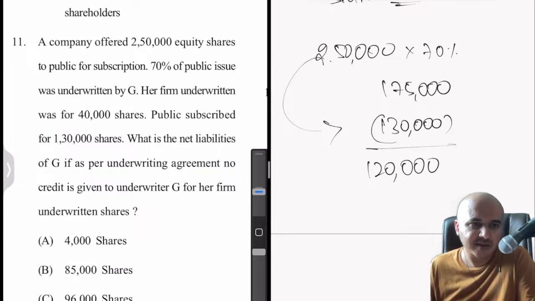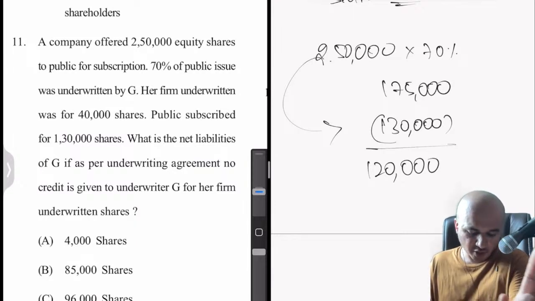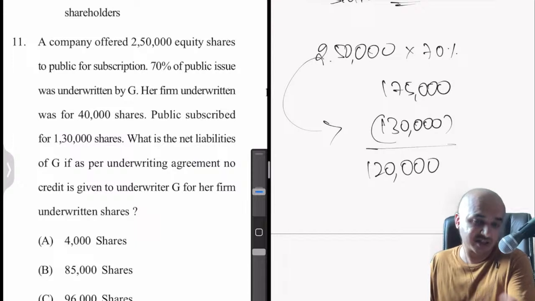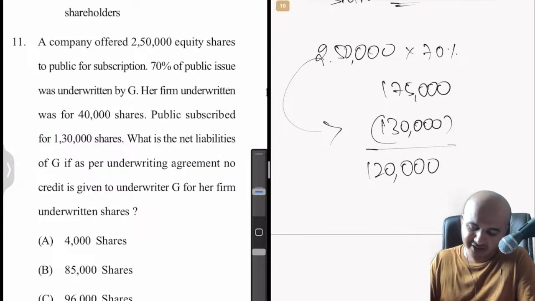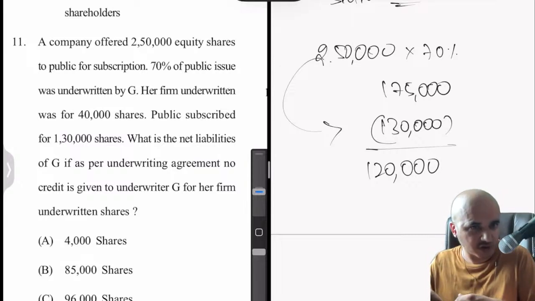Now they have given one more note wherein they have specified the net liability of G underwriter if, as per the underwriting agreement, no credit is given to the underwriter for her firm underwritten shares. That means we are disregarding 40,000 for now in this 120.